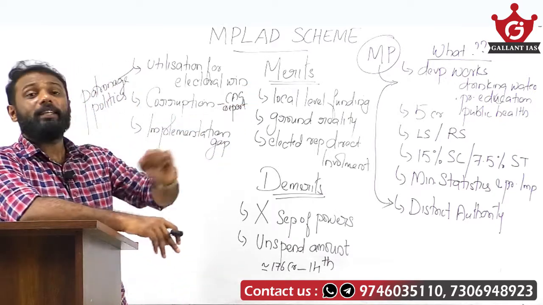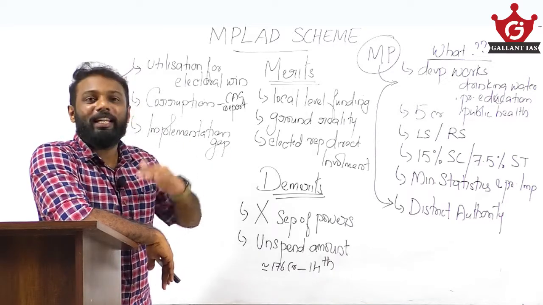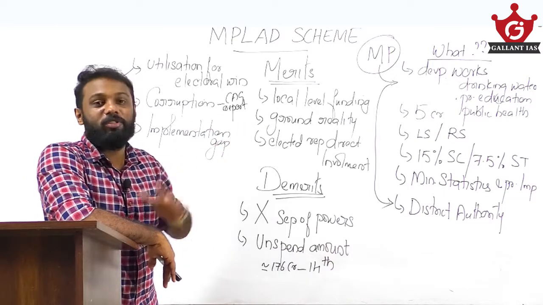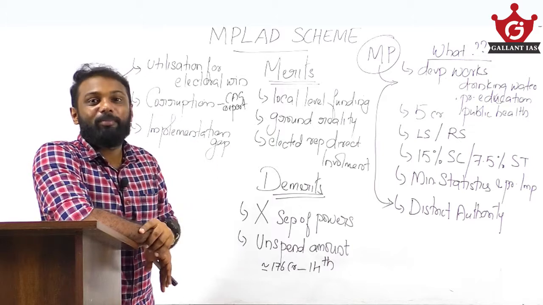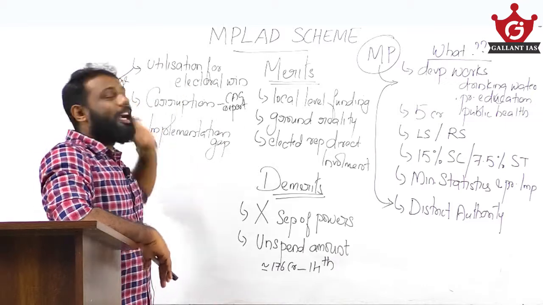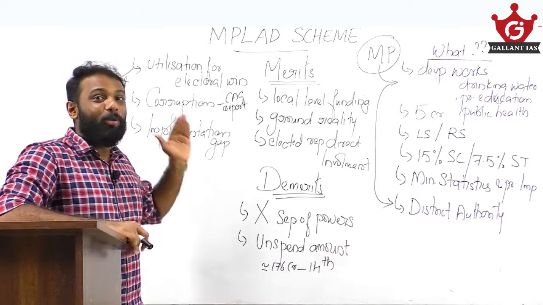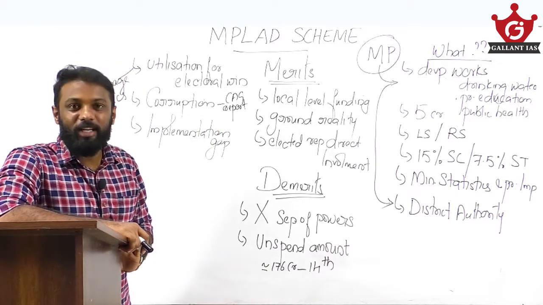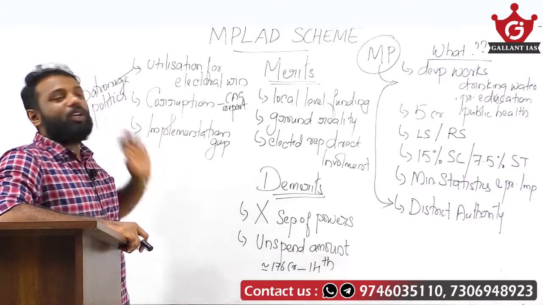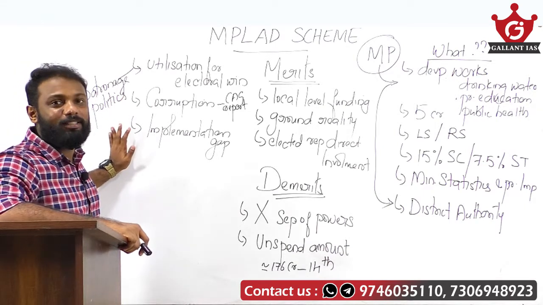Fine. Then there is utilization of these funds for electoral win. Simply we can say during the election year, MPs may recommend important development works in their constituency. Why? To build their image among the public, and they may get a chance to win in the coming election also. See, this chance is not available for the opposition candidate, because only current MPs can recommend these kinds of works. So they may get an advantage for electoral gain. So this is what we call patronage politics. So use these kinds of terms in your answers as well.